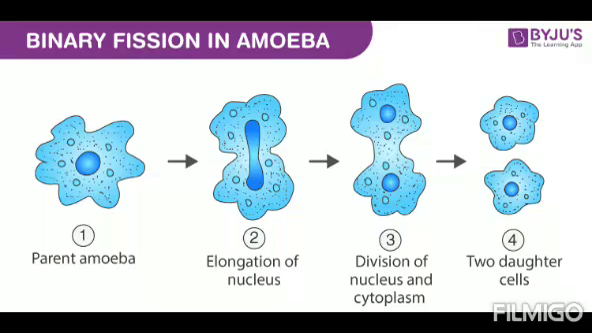And once the nucleus and the cytoplasm both have divided equally, the entire cell will divide to form two daughter cells. And these daughter cells will gradually grow into larger amoeba and finally they will become the parent amoeba cells, which will further divide during their reproduction. You can see in the picture how the binary fission is occurring in the amoeba cell.